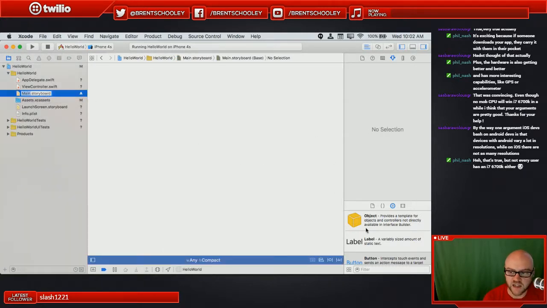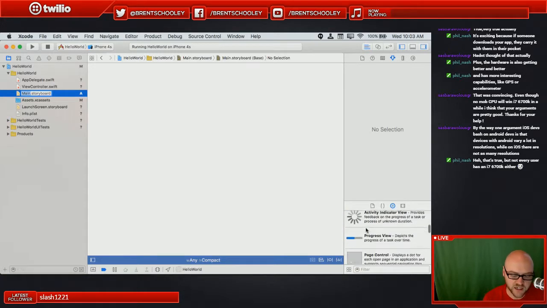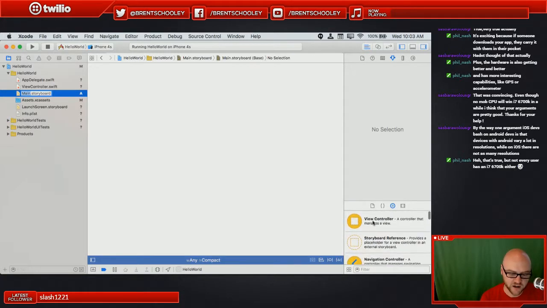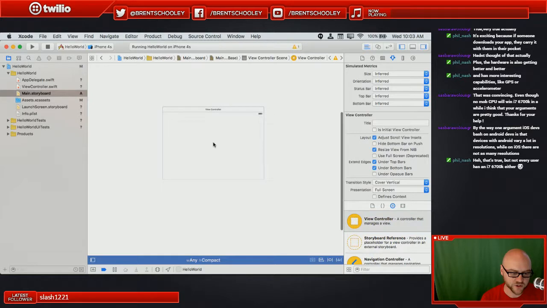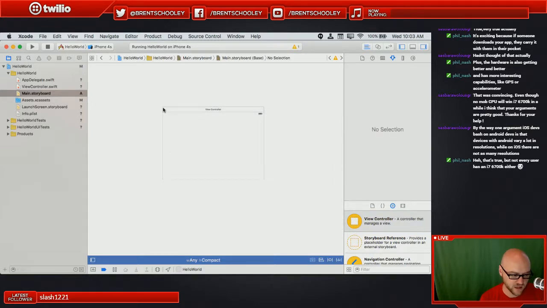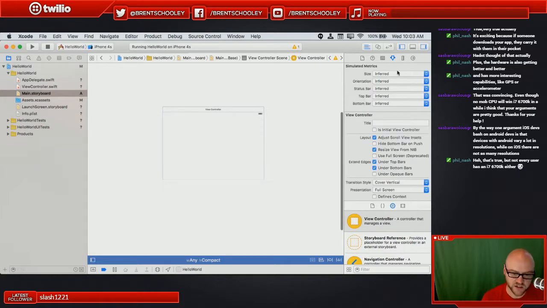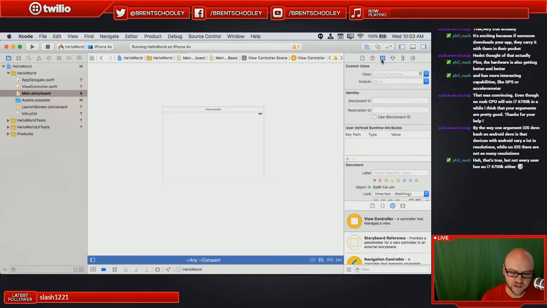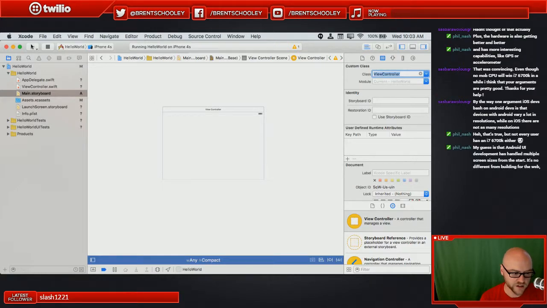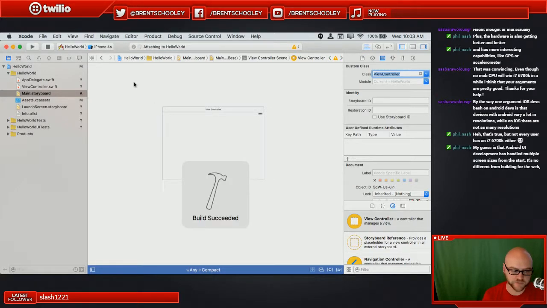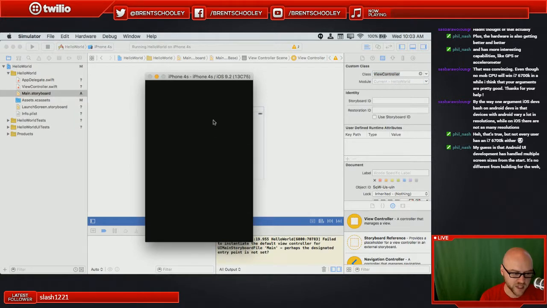Let's fix that. What we're going to do is, instead of dragging out an object this time, we'll drag out a view controller. And save that. And we'll change the class. We can do that in this inspector. We'll change the class of that to view controller. And try running again. We have a blank screen. Oh, actually, we don't have an entry point.